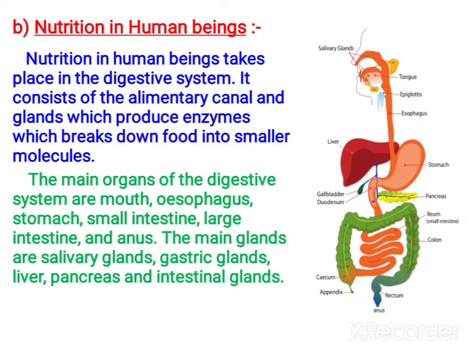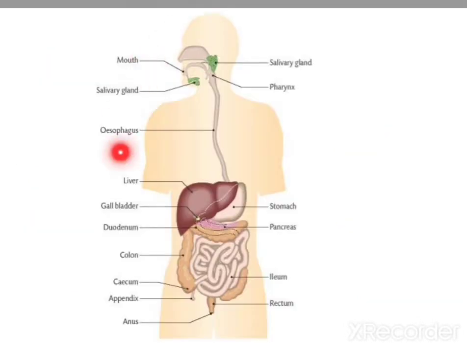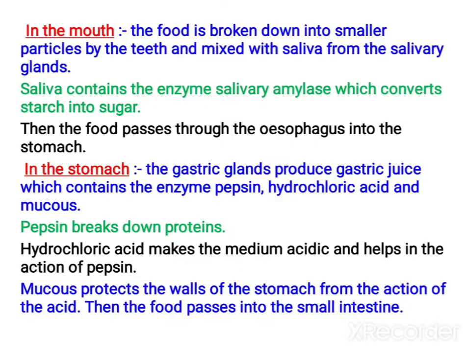Nutrition in human beings takes place in the digestive system. It consists of the alimentary canal, and it produces enzymes that break down the food into smaller molecules. The main organs of the digestive system are the mouth, esophagus, stomach, small intestine and large intestine. The main glands are the liver, pancreas, and even the salivary glands present in the mouth. Apart from that, intestinal glands are also there. This is the digestive system.